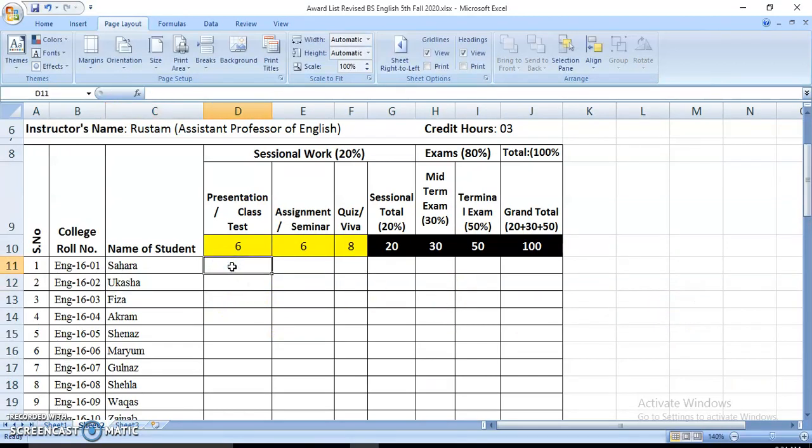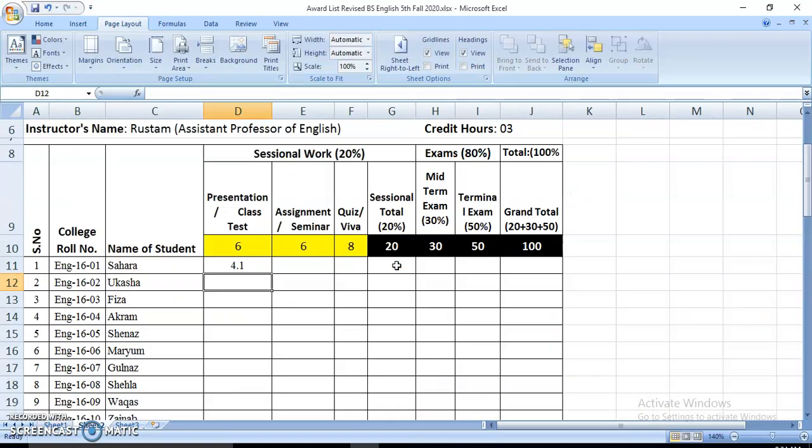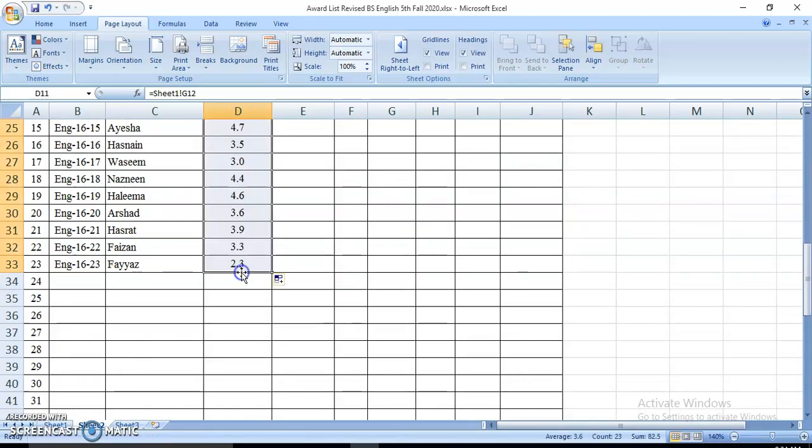Now I'm going to put the equal sign. Let me take you back to this sheet. Now again go and press the enter button. When this rectangular shape appears, press enter, and now you are back here automatically. So that score has been shifted here. Now drag it down and all the students will receive their score.